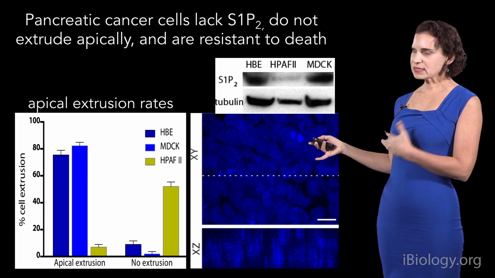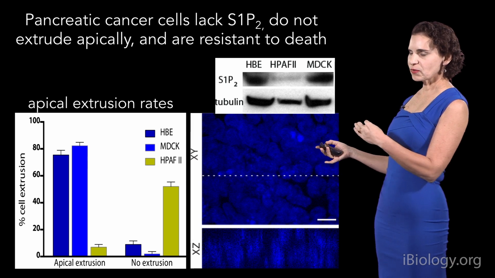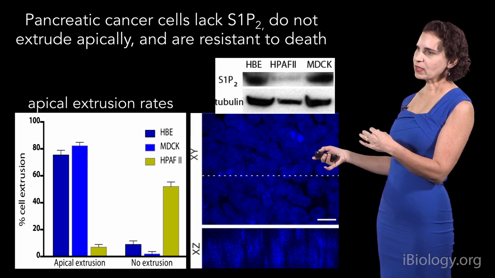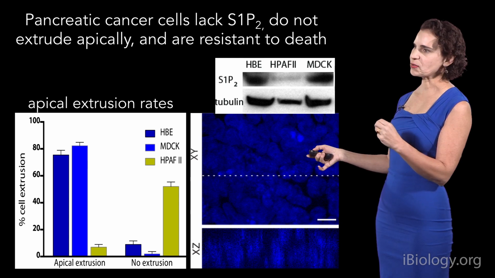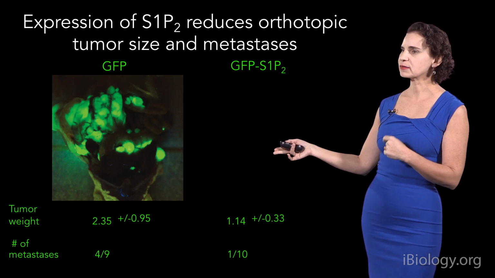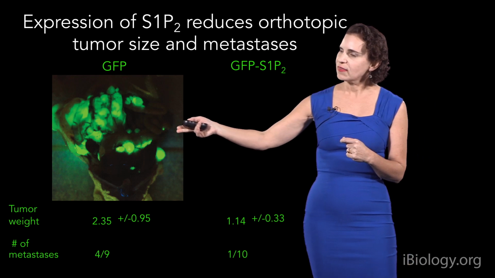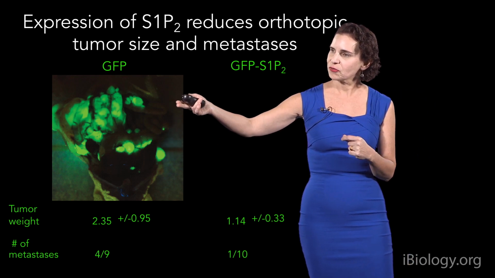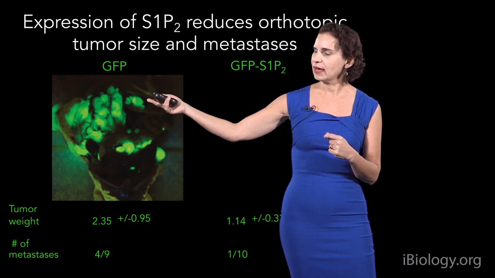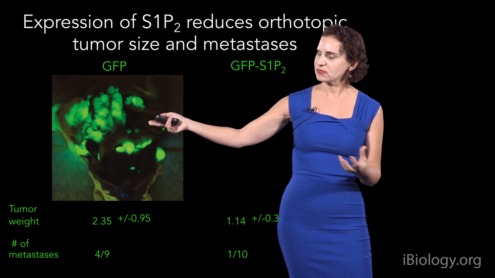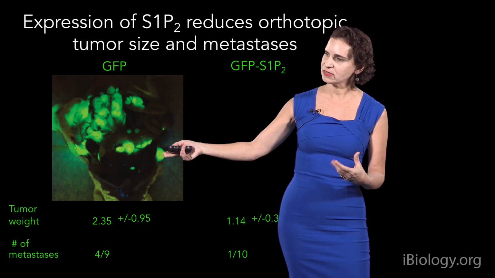Now, is the sphingosine phosphate 2 really important for this behavior? Well, what we did was test this in a mouse model. So we injected these cells orthotopically into the pancreas of nude mice. And you can see that if you label them with GFP, they form these huge masses throughout the whole body. This just shows you the whole mouse body cavity here. And you can see that the tumor is filling up the whole space, and there's lots of metastases occurring with this pancreatic cancer.